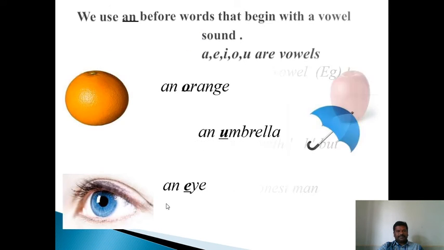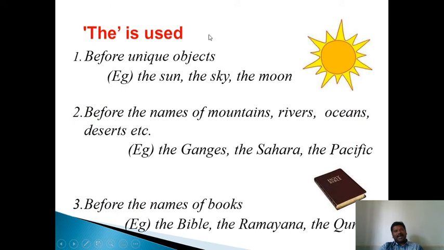I hope you understand. We use an before words that begin with a vowel sound. A, E, I, O, U are vowels: an orange, an umbrella, an eye. Now, the. When do we use the? We use the before unique objects. We have some unique objects in the universe, the only one of their kind. Before them we use the: the sun, the sky, the moon, the earth, the stars, etc.